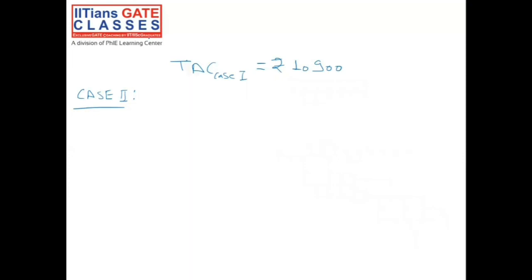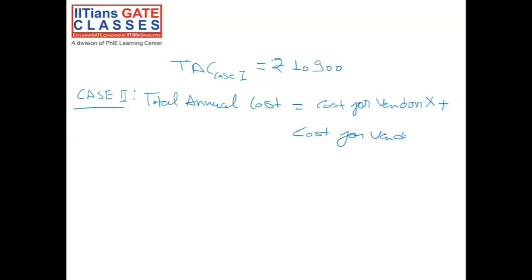So our case 2 total annual cost would be cost for vendor X plus cost for vendor Y.